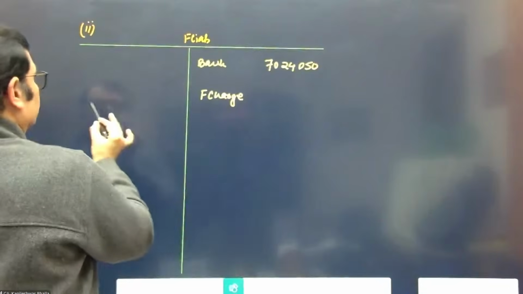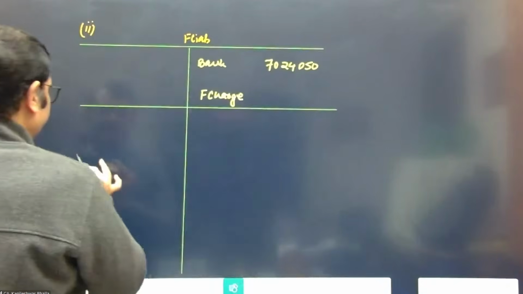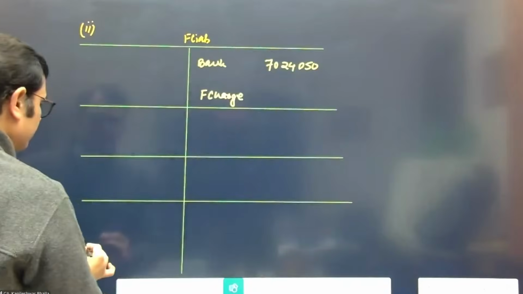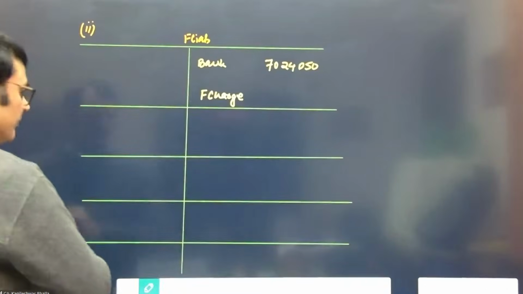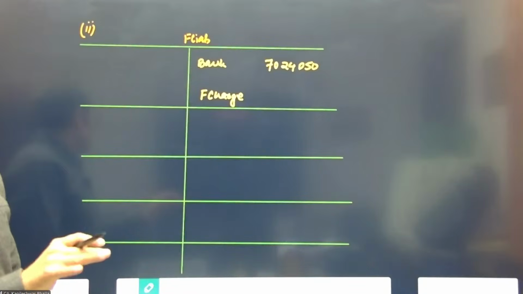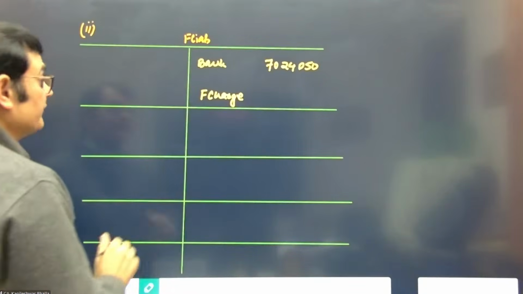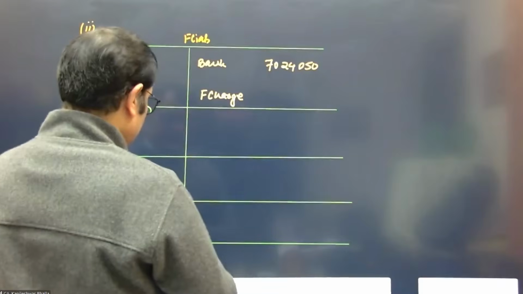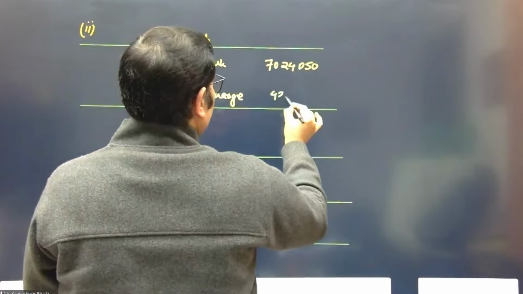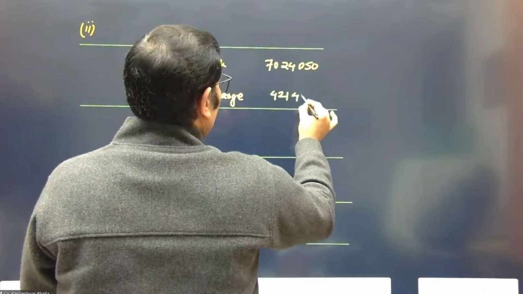So in this particular case, let's take this 1 year, 2 years, 3 years, 4 years, and 5 years. Since we are required to calculate the interest for all the 5 years, let's put it like this. 70,24,050, we take a 6% interest, that is 421,443.